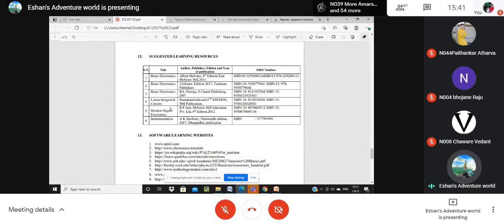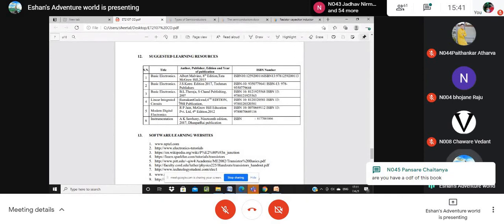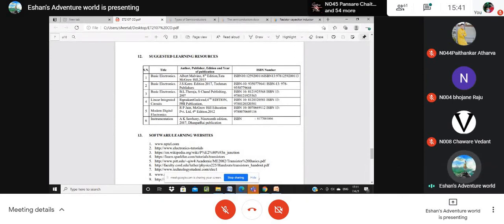For the linear integrated circuit, that is your 3rd chapter, you have to use Ramakant Gaikwad. The 3rd chapter is available in basic electronics also, but Gaikwad is for more details, or if anyone doesn't know the concept behind LIC.